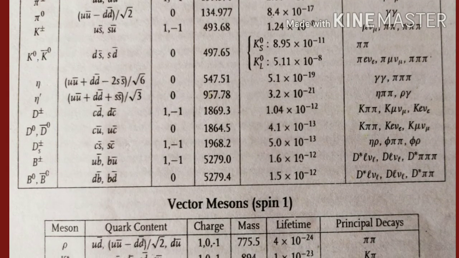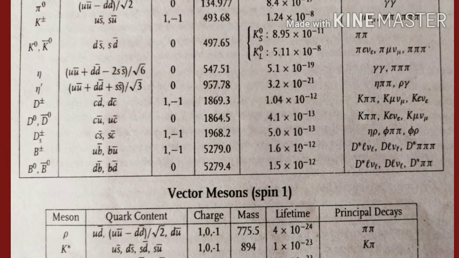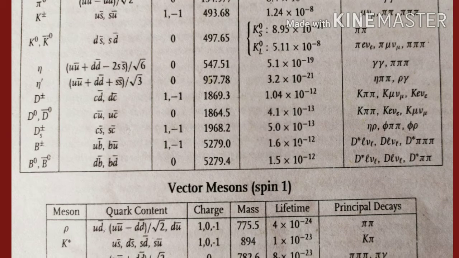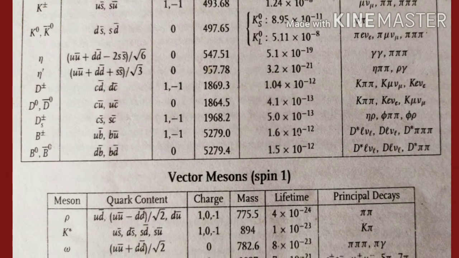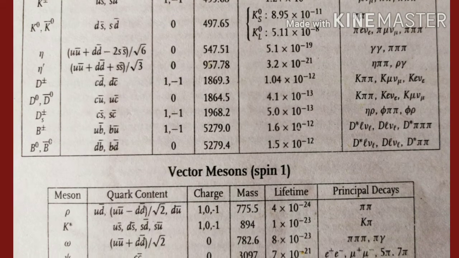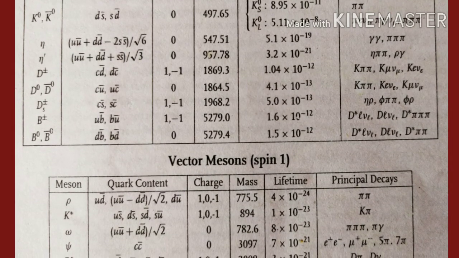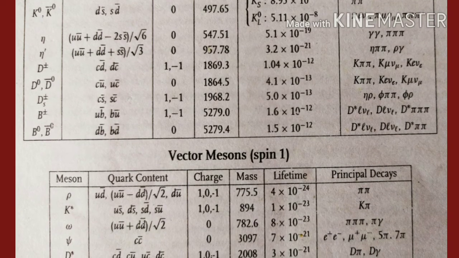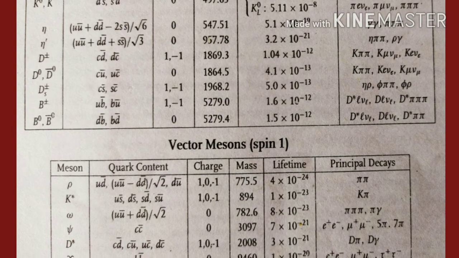Then there are also mesons that have spin 1, so these are called the spin 1 mesons or vector mesons. Now the first spin 1 meson is the rho meson, and it has three particles. Actually three rho mesons are there, rho plus, rho 0 and rho minus. So you should understand here that there are three compositions. For rho plus u d bar, for rho 0 (u u bar minus d d bar) by root 2, and for rho minus d u bar.